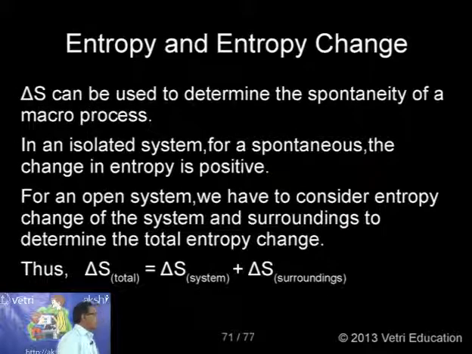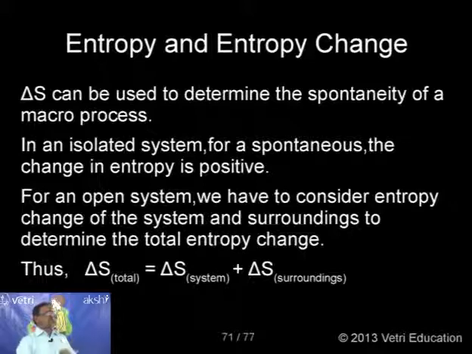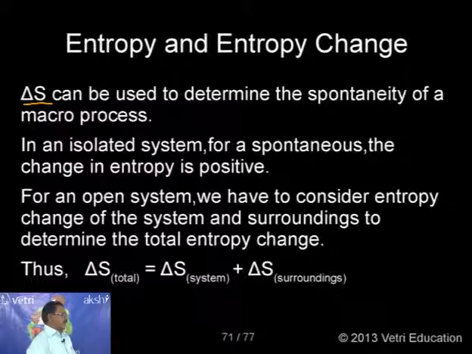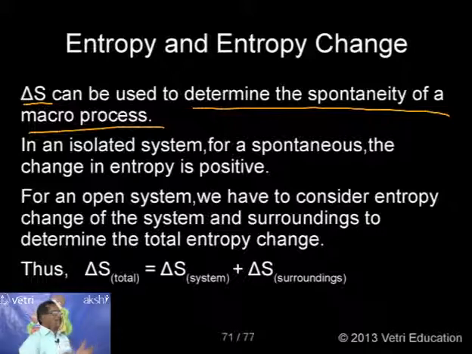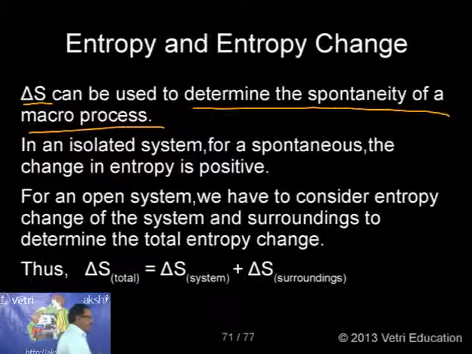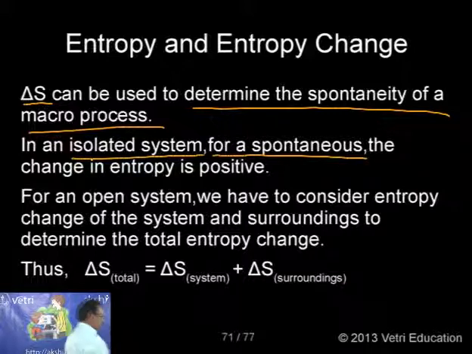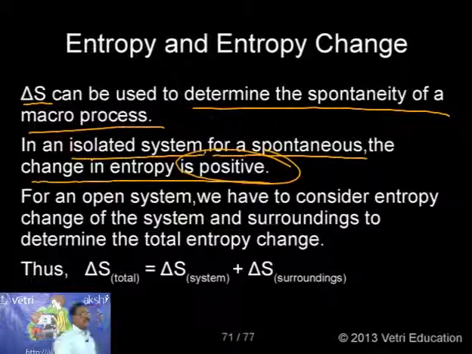Next one. Delta S, for a macroscopic change, so delta S can be used instead of dS. Delta S can be used to determine the spontaneity of a macro process. Mainly follow this. For a macro process, delta S can be used to determine the spontaneity. Okay. In an isolated system, we have already seen what an isolated system is. For a spontaneous process, the change in entropy is always positive. Now, the second law gives a very clear idea. For all spontaneous processes, the change in entropy is positive. So if we are able to measure the change in entropy, we can decide whether a particular process is possible or not. We can decide.